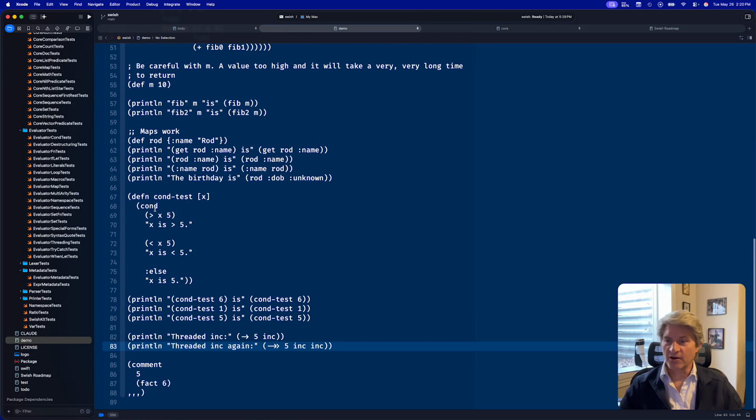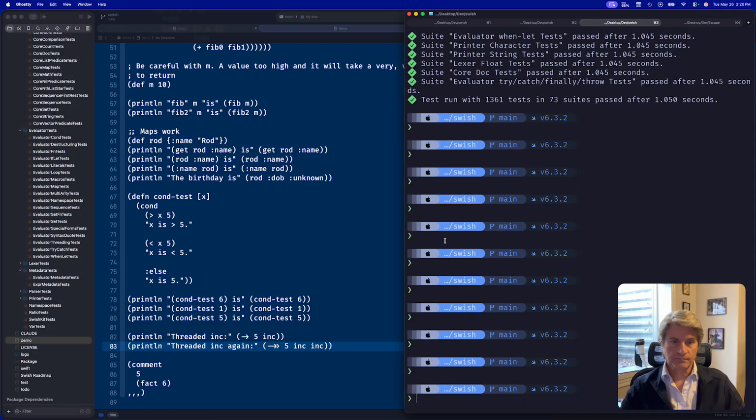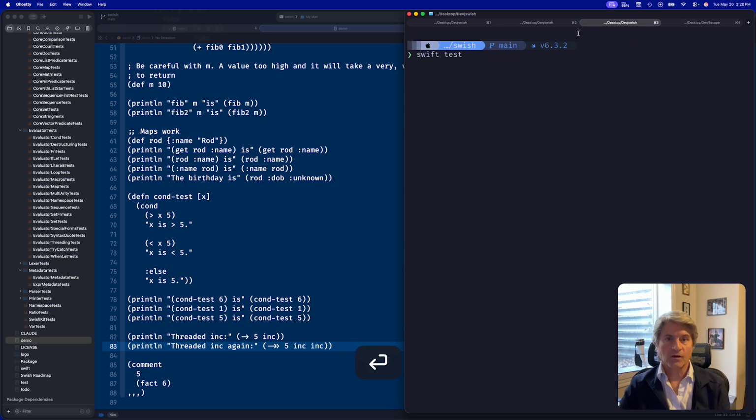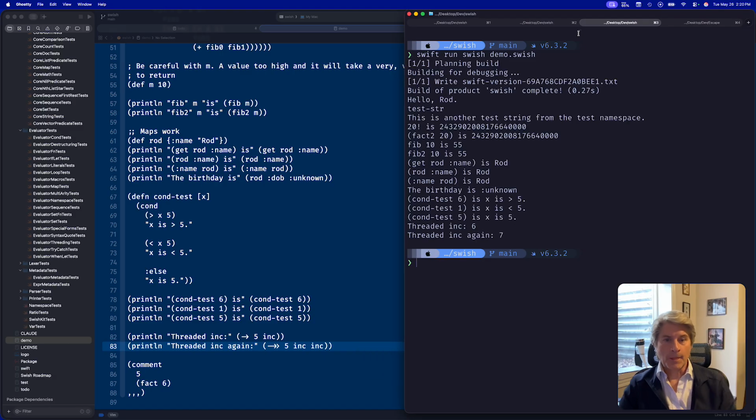There's our cond macro. And here's an example of our threaded macros. So we can run our demo here, and you can see it running.